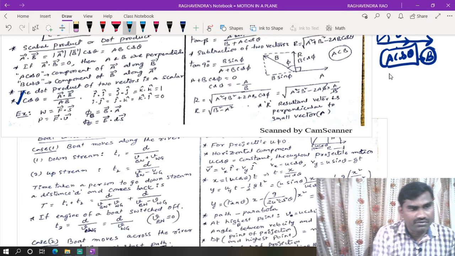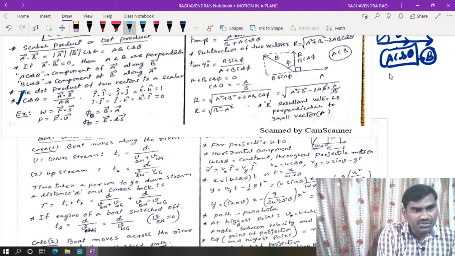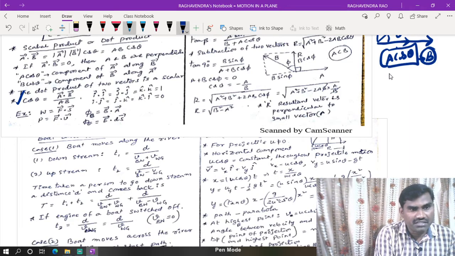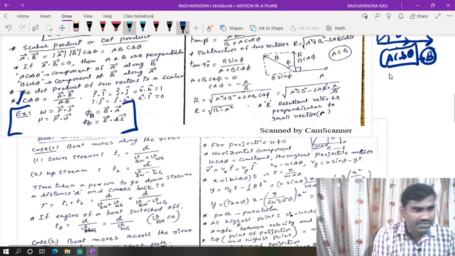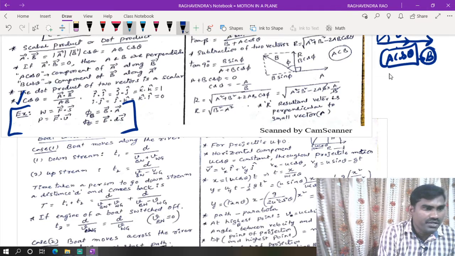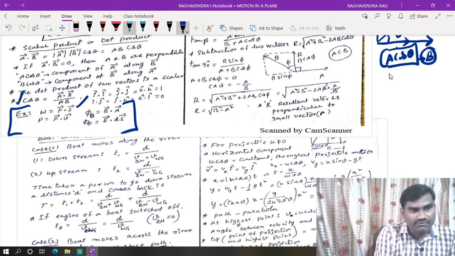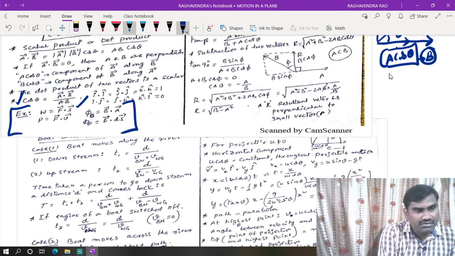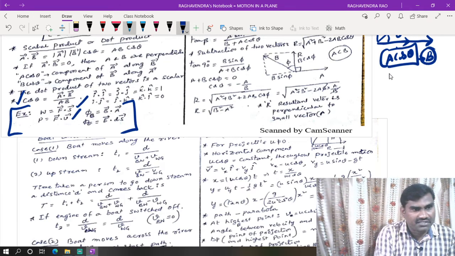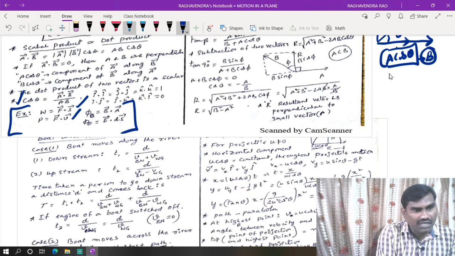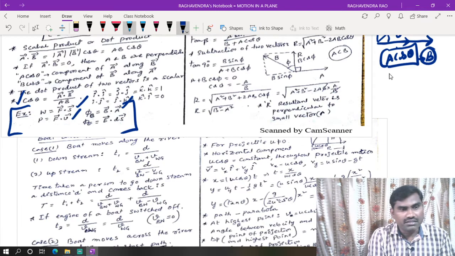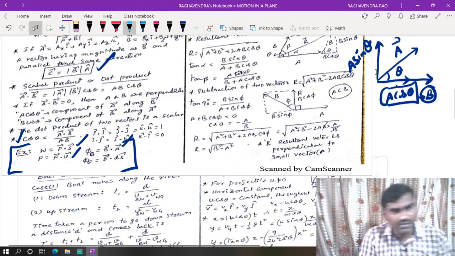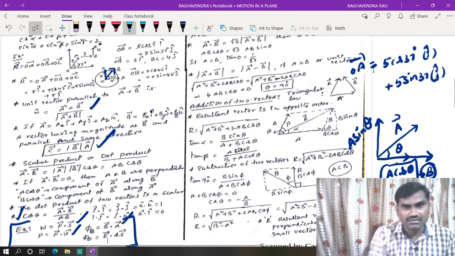So i cap dot i cap, j cap dot j cap, or k cap dot k cap is equal to 1. Whereas i cap dot j cap: the angle between these two will be 90 degree, that means theta is equal to 90, so cos 90 is 0. These are the examples we will use many times to calculate numericals. Work done is a scalar, the dot product of force and displacement. Power is a scalar, the dot product of force and velocity. Magnetic flux and electric flux are scalar quantities, the dot product of magnetic field and area vector, or electric field and area vector. These examples are important regarding this case.